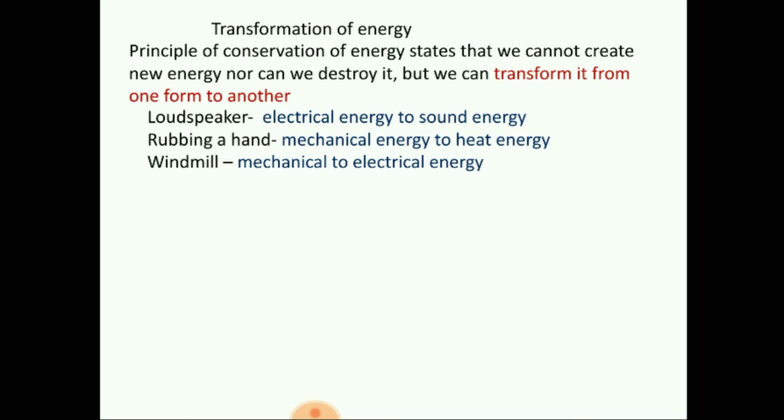What happens out there? The heat energy of coal gets converted into mechanical energy. And there are many more examples. You can simply learn them, check them in a book, or Google them.